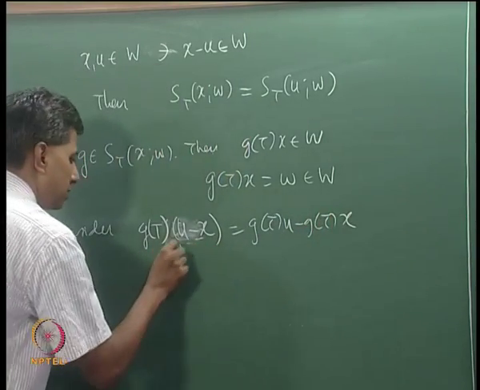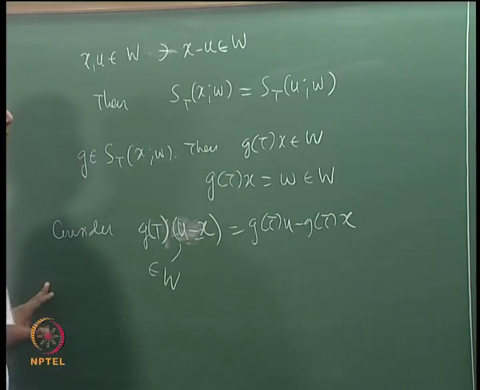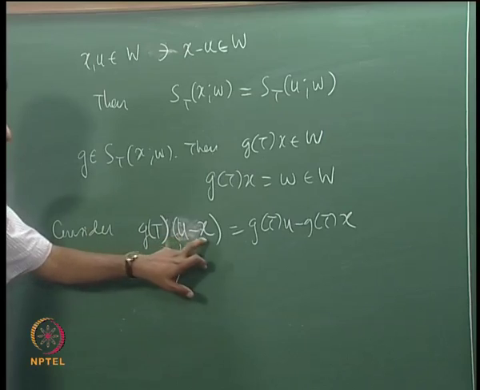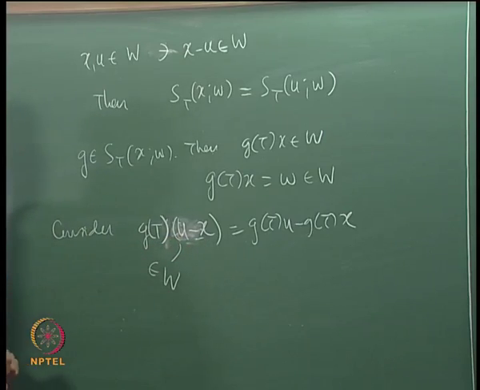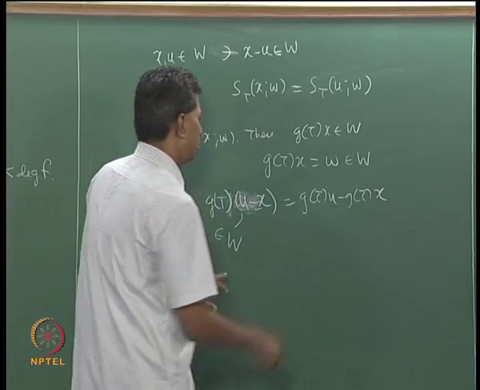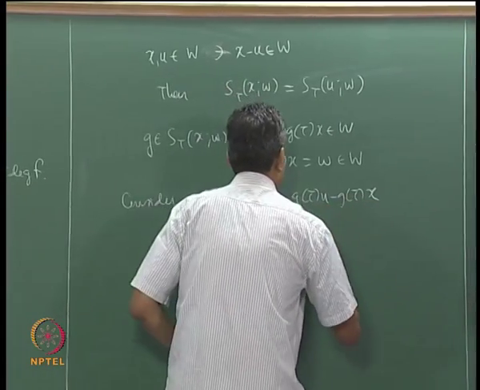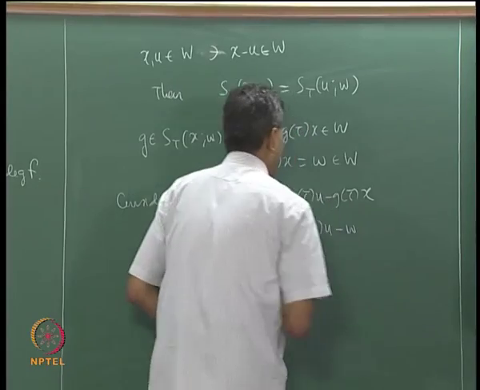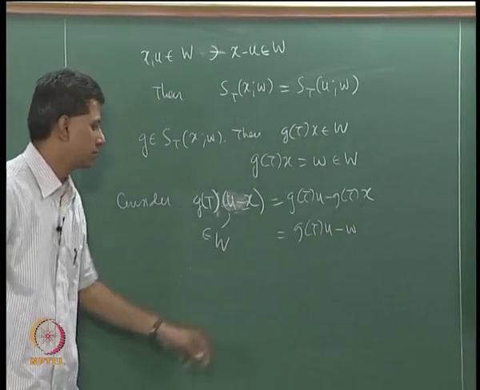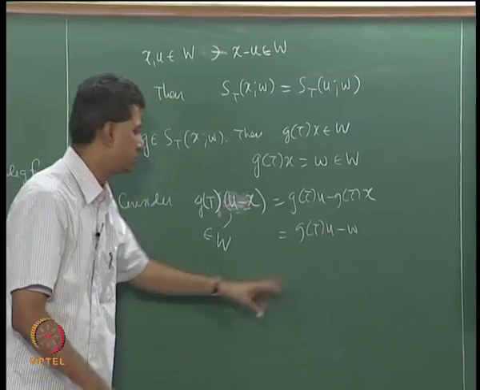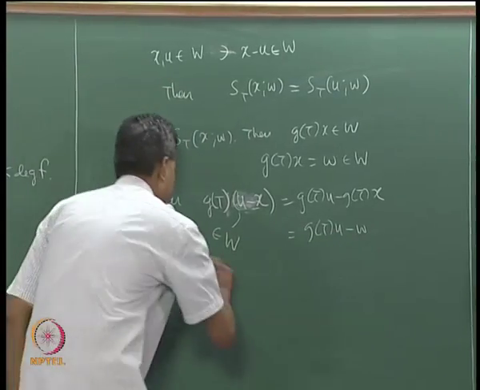What I know is that this belongs to W, because u minus x belongs to W. So G(T)u minus G(T)x belongs to W. G(T)x is in W, and capital W is a subspace, so G(T)u is also in W.